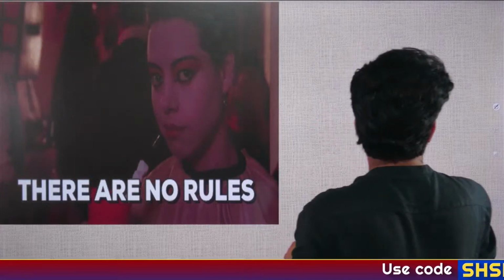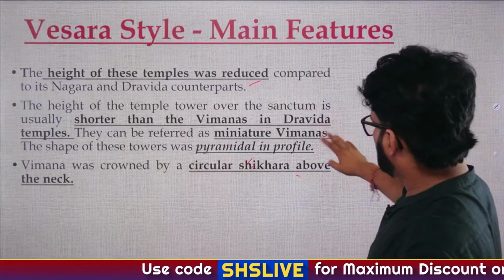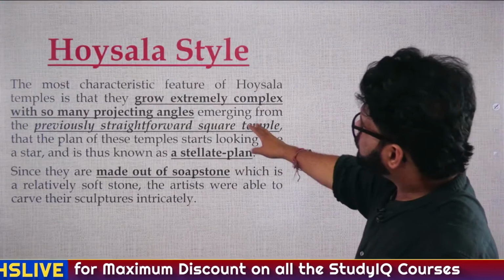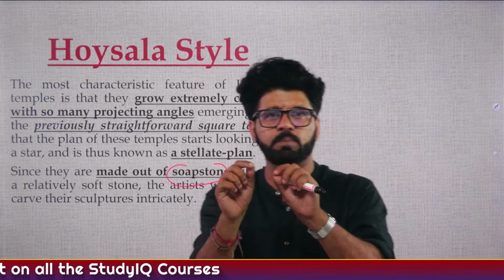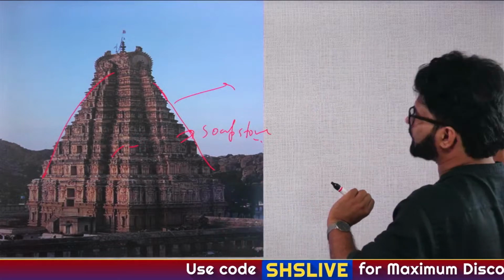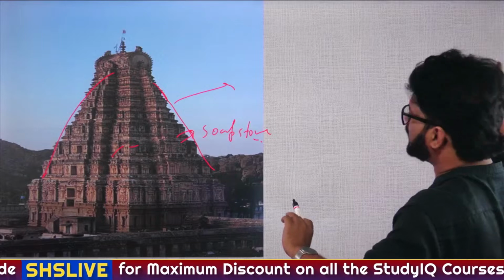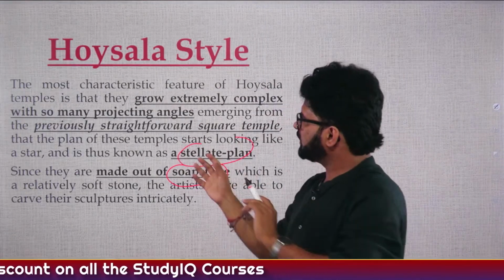Okay, so let's come back. What we are discussing here, circular Shikhara, this we have done, this we have seen, Hoysala style. Again, here there are certain keywords. We have discussed how they are able to make such intricate carvings in their temples, because they are using soapstone, which is very soft, so they can do carvings on these particular stones. And the whole structure is known as stellate plan, or however you pronounce it, because they look like a star.